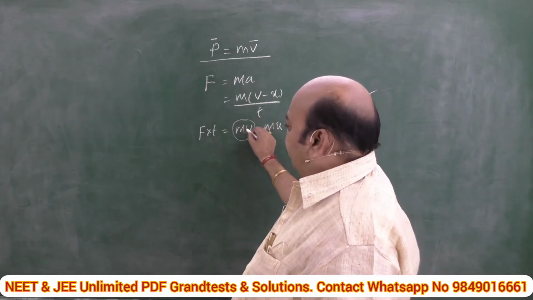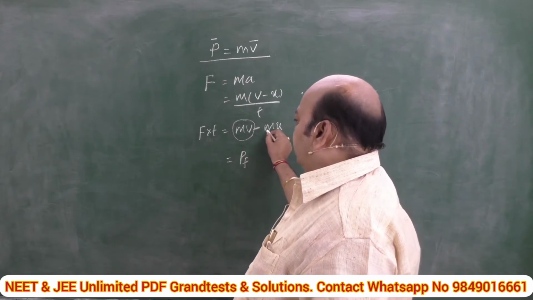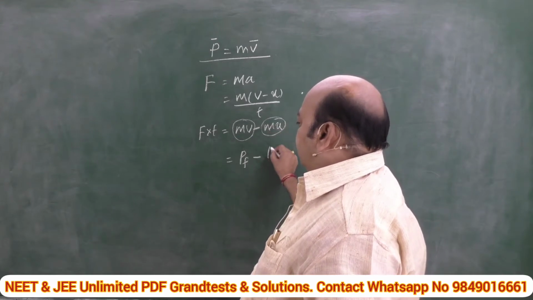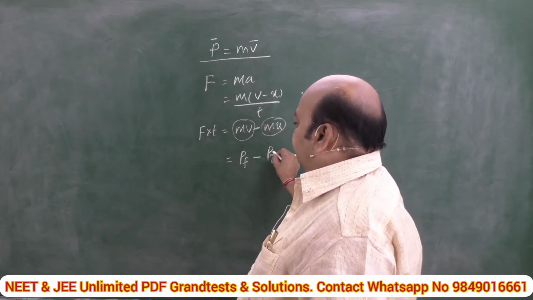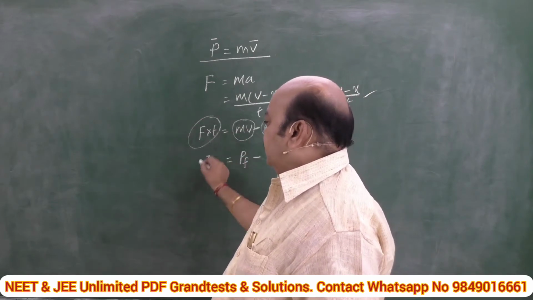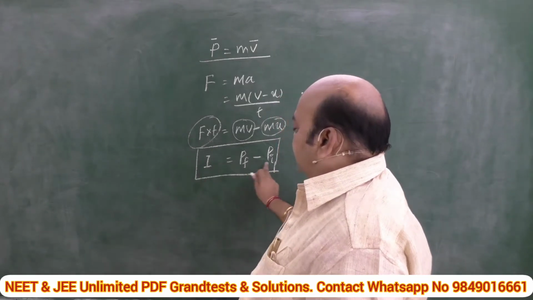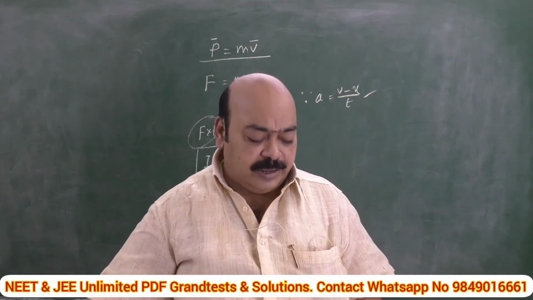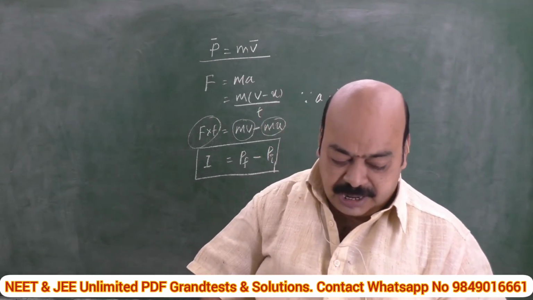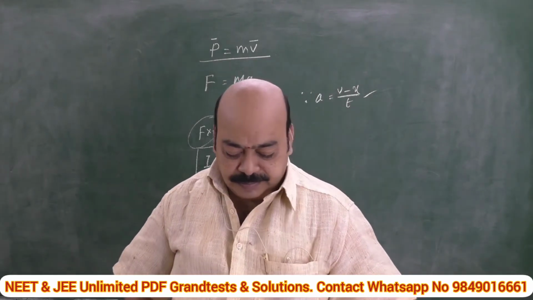mv, mass into final velocity, represents final momentum of the body, and mass into initial velocity represents initial momentum of the body. Force into time can be replaced with the physical quantity impulse, hence the change in momentum is called impulse. Yesterday we finished up to this content. Now let us take the next article.